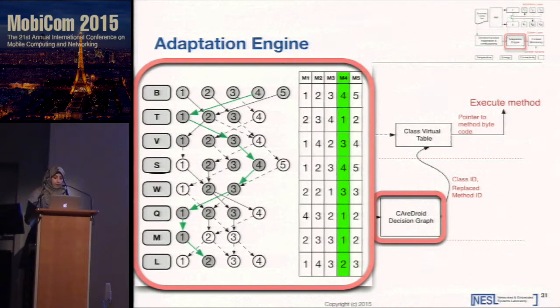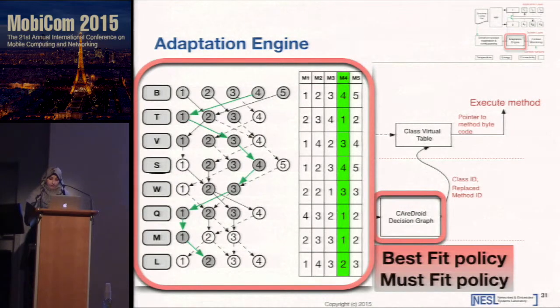Each node identifies one range identifier, marking a distinct range of operation for the corresponding context. According to the current context, there will be an active path marked here as solid gray arrows and an inactive path marked as dotted gray arrows. In the final step, CareDroid compares the available active paths that start from the top level and chooses the best path, marked here as the green arrows.